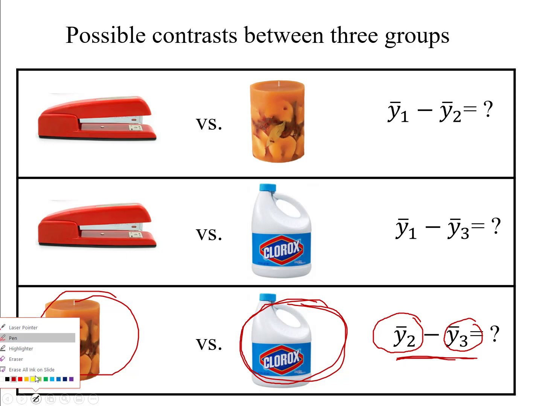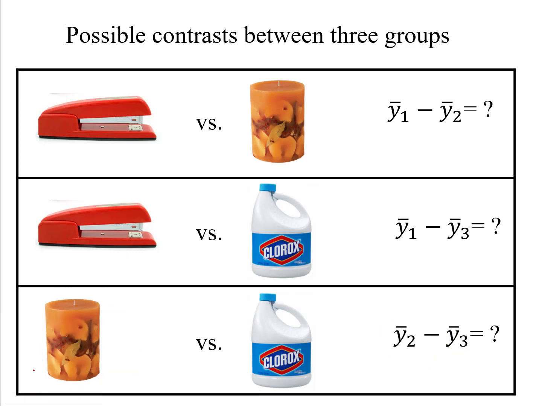And so I have three different contrasts I could make in this situation. And if I had more than three groups, then I'd have several more than three contrasts that I could make. But if I have just three groups, it turns out there are these three different contrasts that I can make. And each one of these contrasts would be a separate focused question. So I have three different focused questions I could look at.